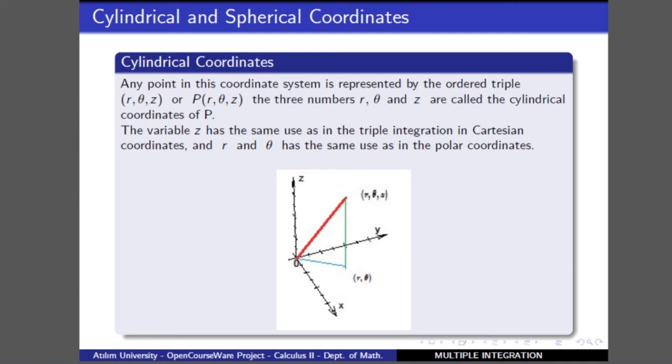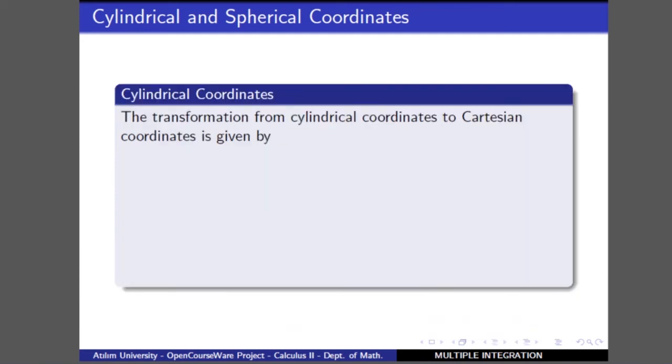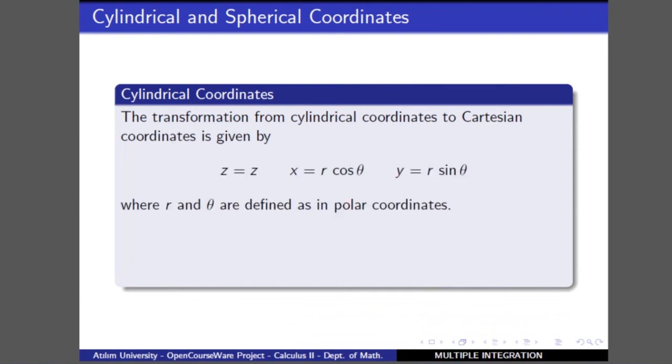It is the point that was used earlier for polar coordinates. For the conversions, we use the equations z equal to z, x equal to r cosine theta, and y equal to r sine theta. Note that these two are the same as the transformation formulas between the Cartesian coordinate system and the polar coordinate system.